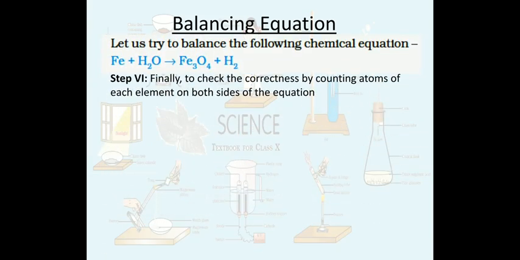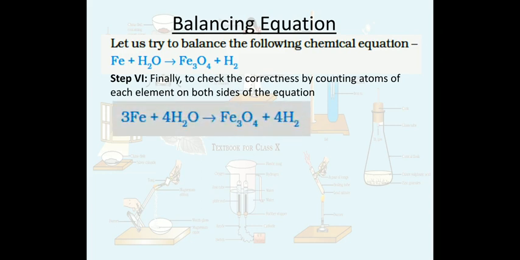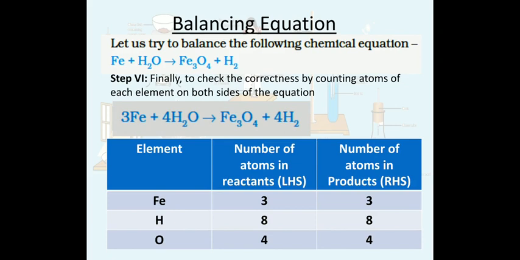Finally we have to check the correctness, and this is the final equation. The final equation can be checked for correctness by counting the number of elements on both left hand side and right hand side. So here we can easily see that iron is 3 on both sides, hydrogen is 8 on both sides, and oxygen is 4 on both left and right side. So it means this reaction is balanced.